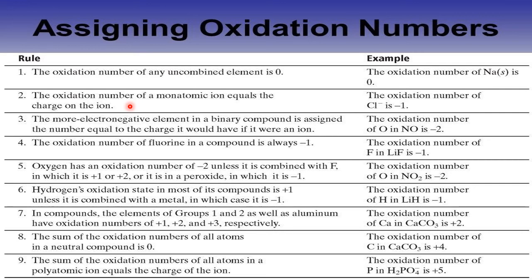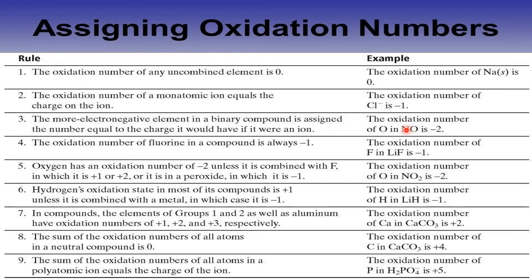Third rule. The more electronegative element in a binary compound is assigned the number equal to the charge it would have if it were an ion. That means in NO, the oxidation number of O is minus 2 because O is more electronegative than nitrogen, therefore it is given as minus. When this is given as minus, then the other is given as plus.